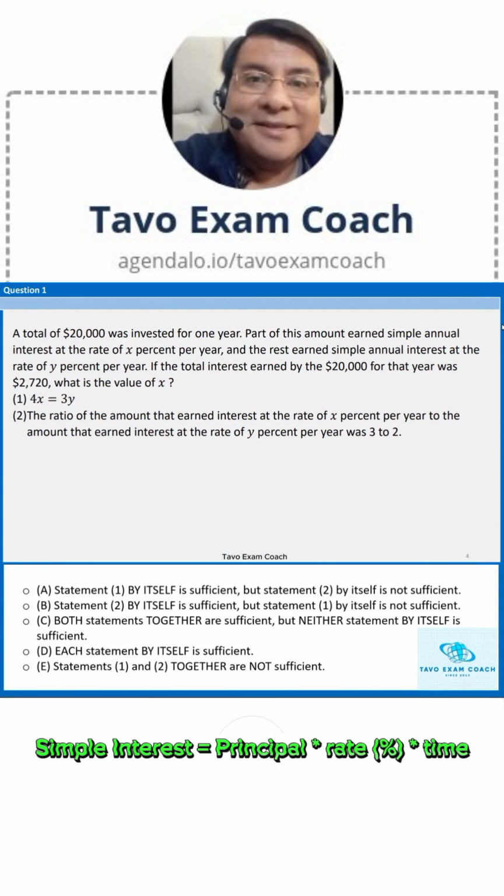Statement 1 says 4 times X equals 3 times Y. Statement 2 says the ratio of the amount that earned interest at the rate of X% per year to the amount that earned interest at the rate of Y% per year was 3 to 2.